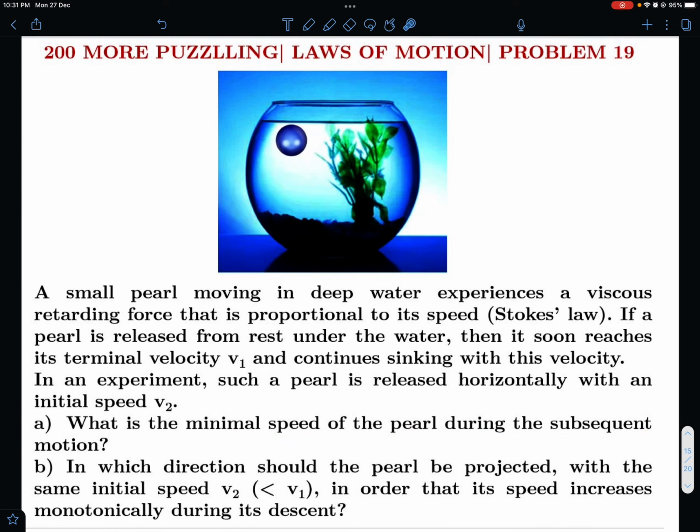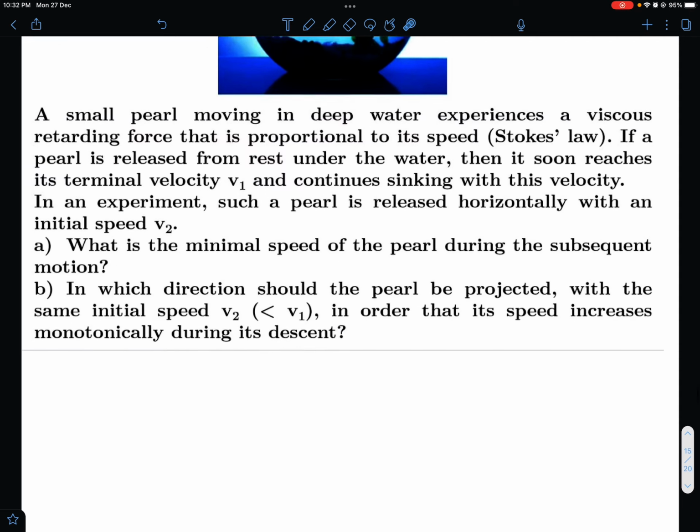And part B of the problem is, in which direction should the pearl be projected with the same initial speed v2 in order that its speed increases monotonically during its descent. So we want that the speed should keep on increasing continuously without getting any minimum in between. So if you want, you can try out this problem. It's a very tricky problem, and you can give it some time, and if you don't get it, then please do have a look at the solution that I presented here. I'll present my solution right away.